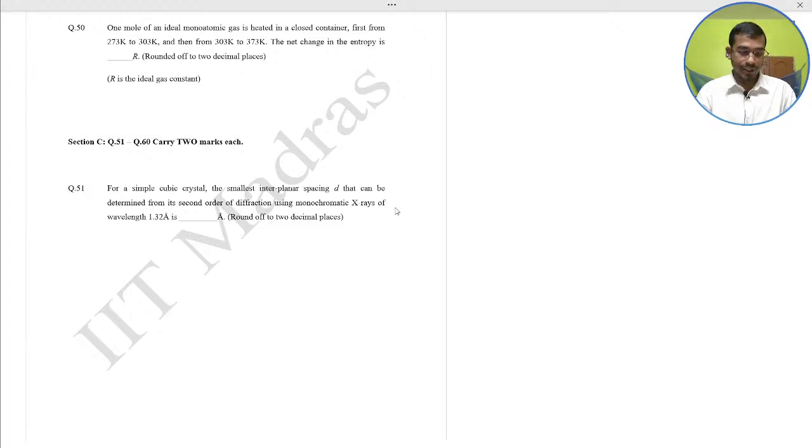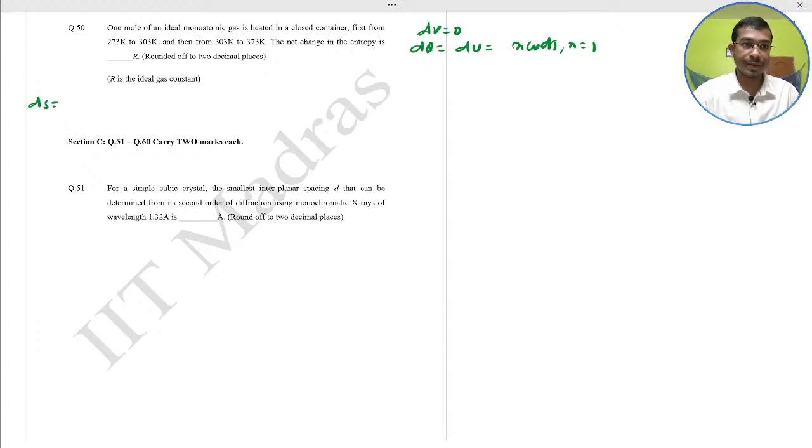The change in entropy, simple. dV equal to 0 because it is a closed container. So dq equal to dU equal to n Cv dT, n equal to 1. So dS equal to what? dq by T is equal to Cv dT by T, so the delta S should be Cv integral of dT by T, which is Cv ln T final by T initial.